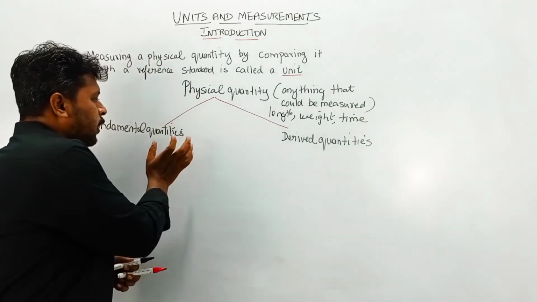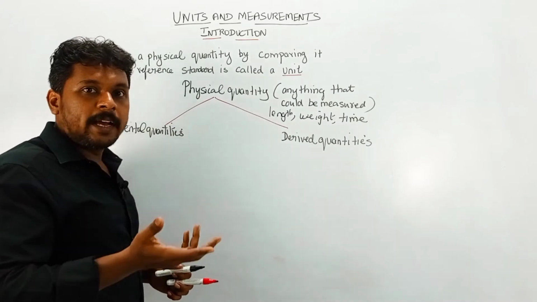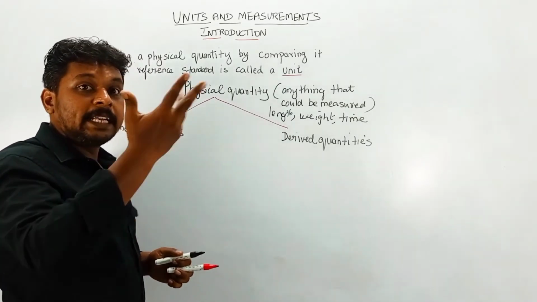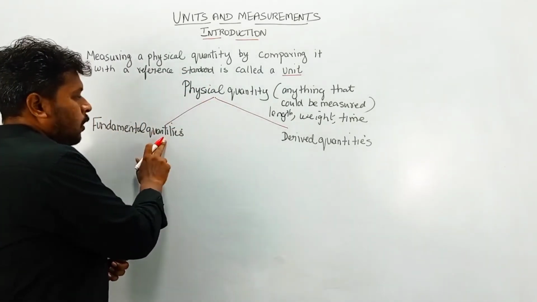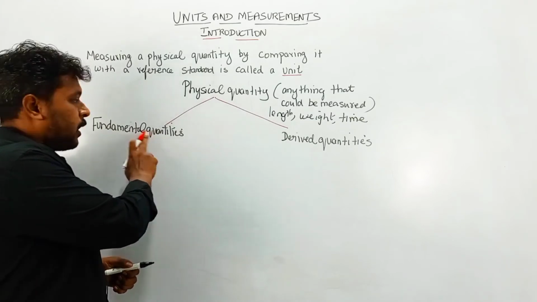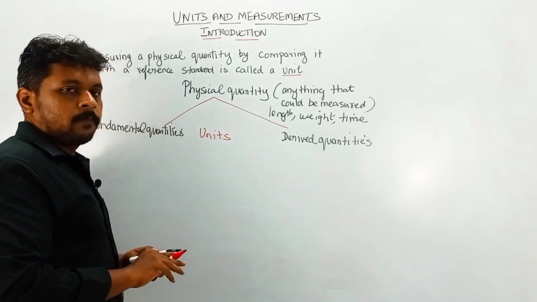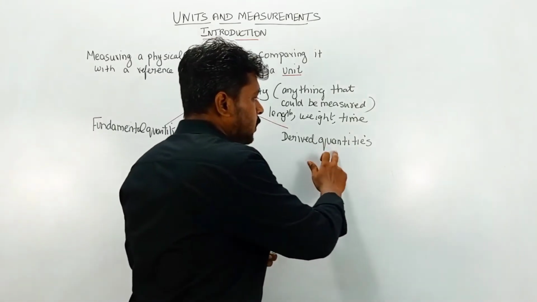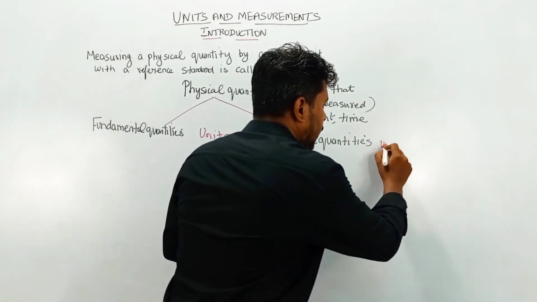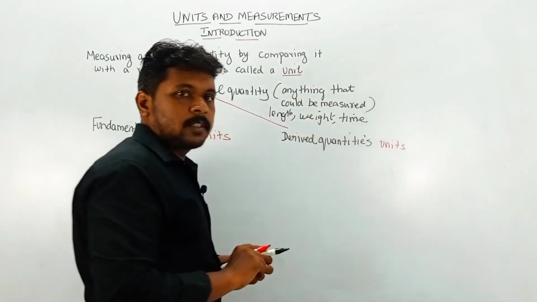The corresponding units are called fundamental units and derived units. The corresponding units of fundamental quantities are called fundamental units, and the corresponding units of derived quantities are called derived units.